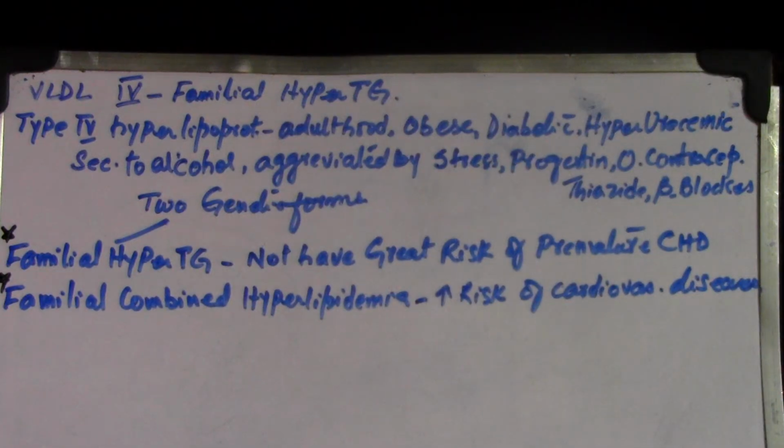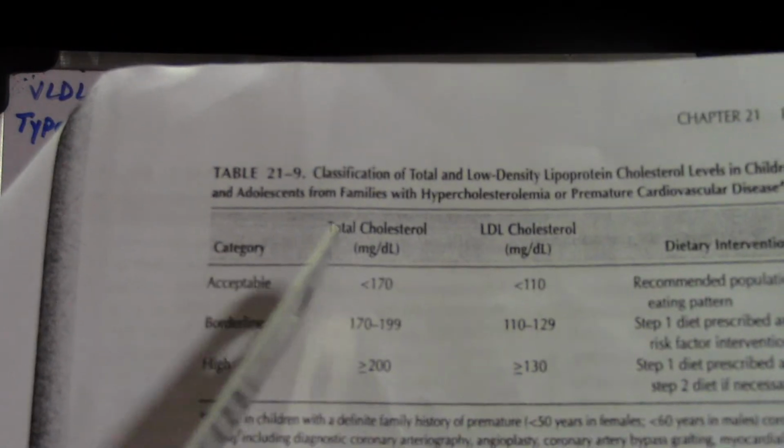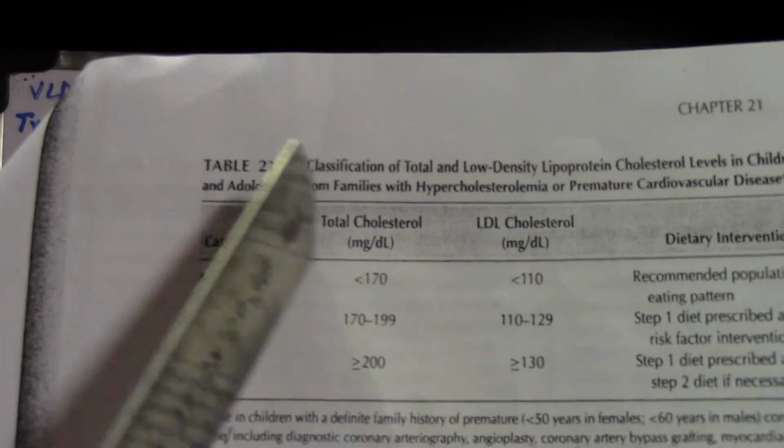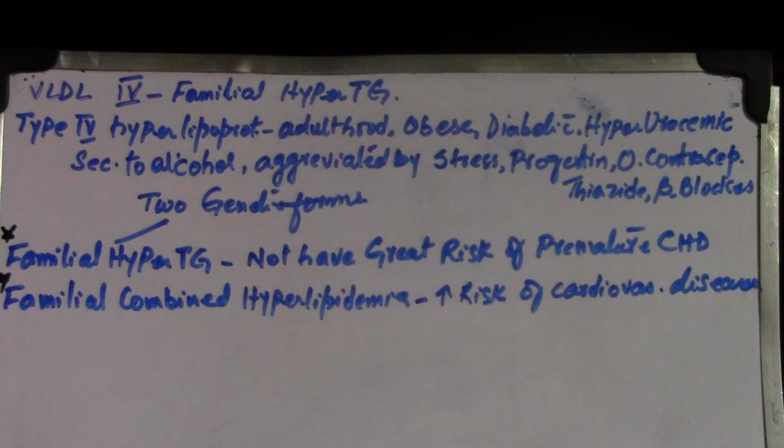Next to this, also very important, is table 21:9, the classification of total and low density lipoprotein cholesterol. That's very good. And next to this, we have to start with the treatment of hyperlipidemia. What should be the drug outcomes?